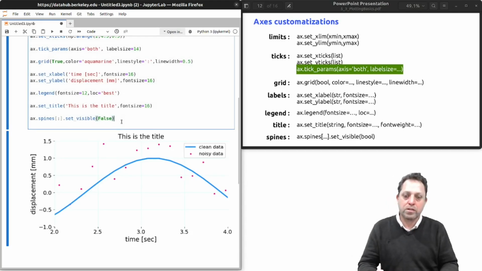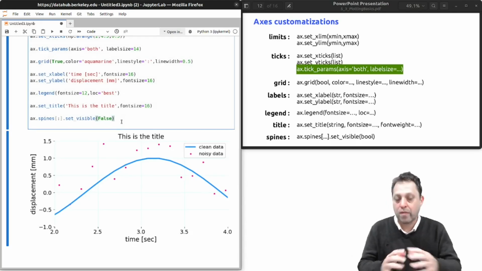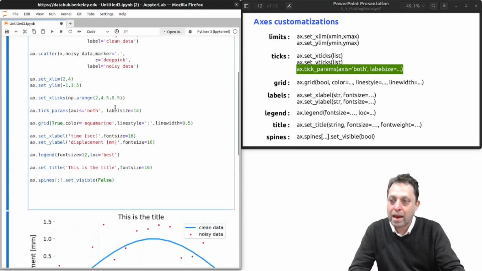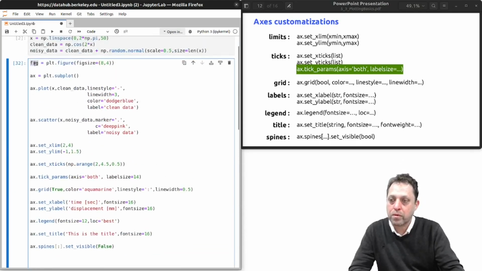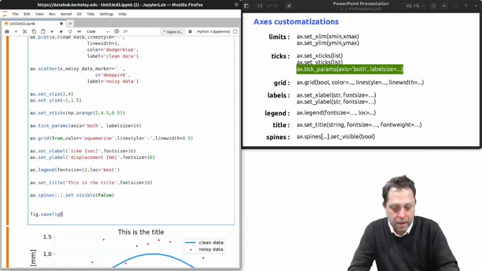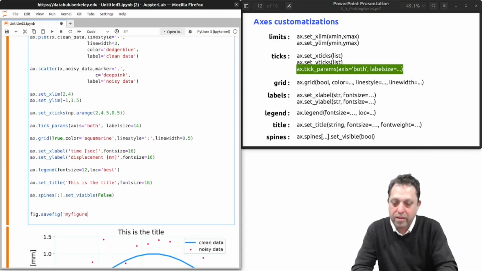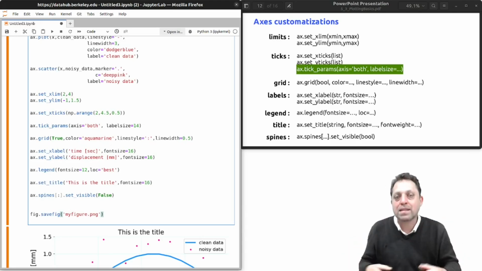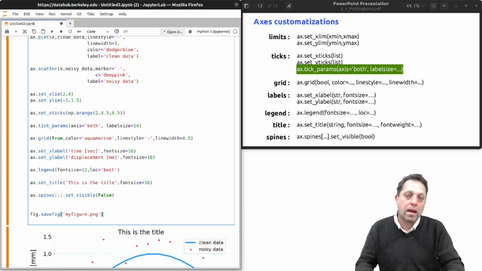Well, let's say I'm satisfied now with my plot. Next thing I might do is save it to a file. For that, I go back to the original figure object, and I call fig.savefig, and I give it a file name. Let's call this my figure, and I like to save things to PNG. If you say .png, it will detect that you want to save it to a PNG file and do that for you.